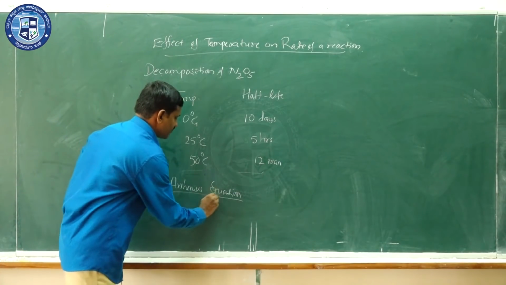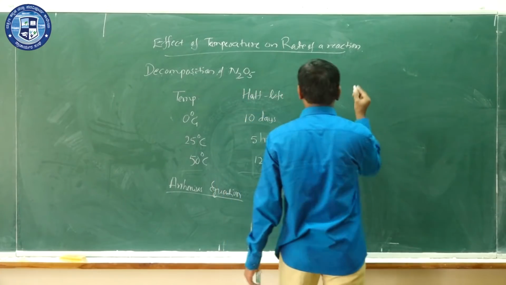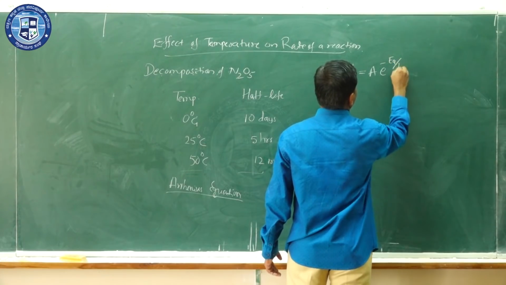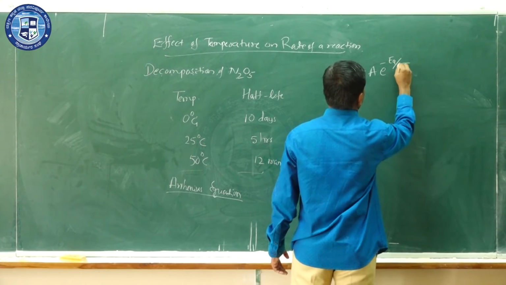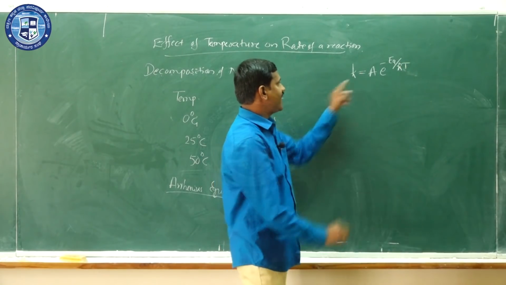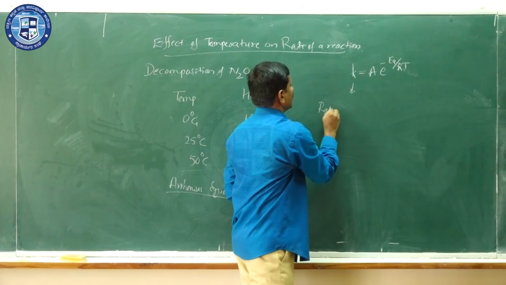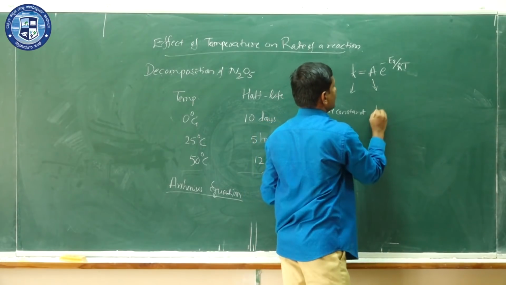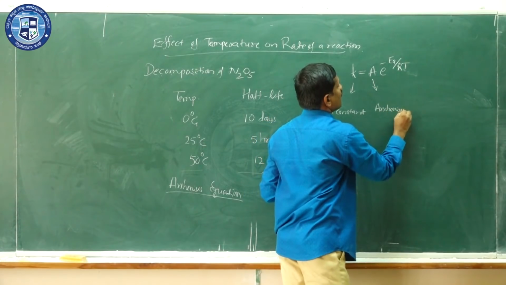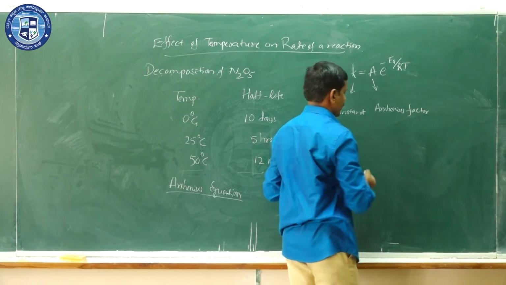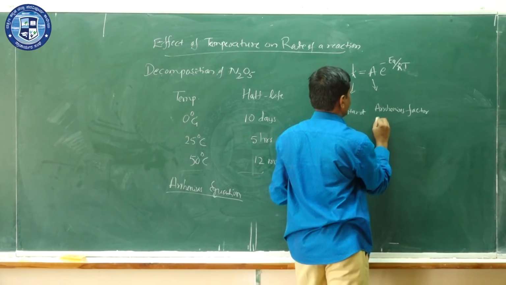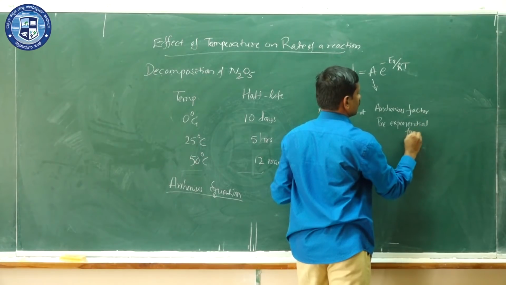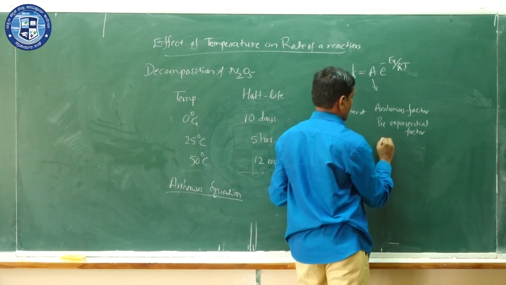Okay. Now consider the Arrhenius equation. We write it like this: k is equal to A e to the power minus Ea by RT. Here k is the rate constant, and A is the Arrhenius factor, also called the pre-exponential factor, or simply the frequency factor.